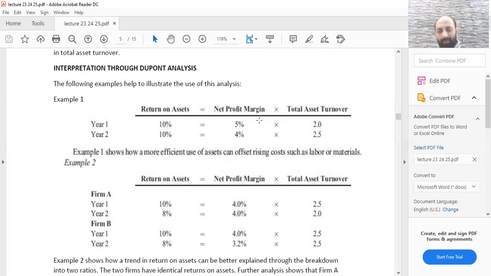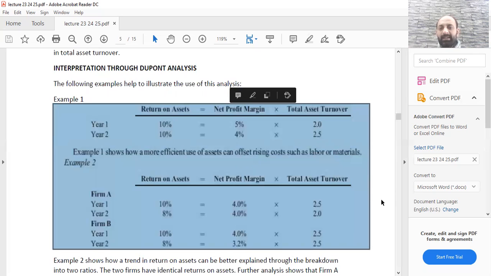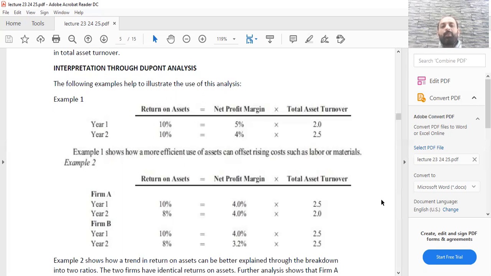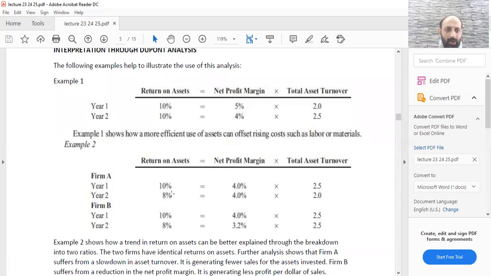Your net profit margin decreased because of your labor and material cost, but the efficient use of assets, which we can see through the increase in total asset turnover, can offset the increase in labor or material cost.